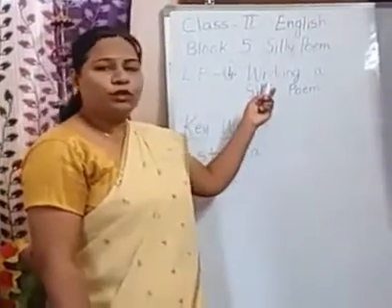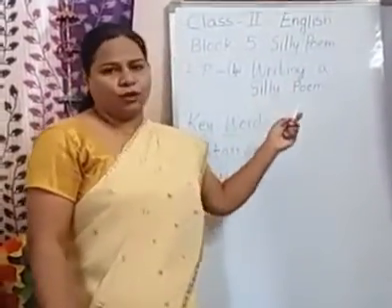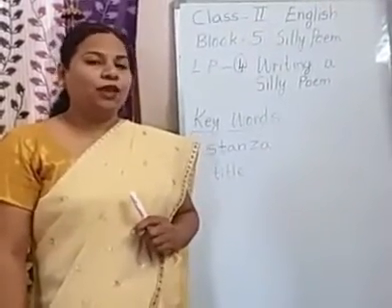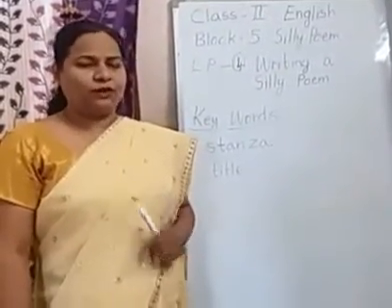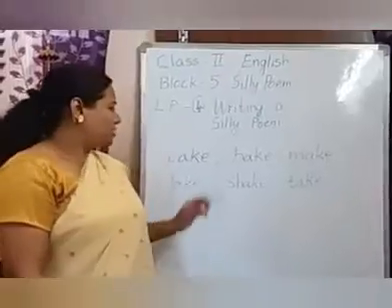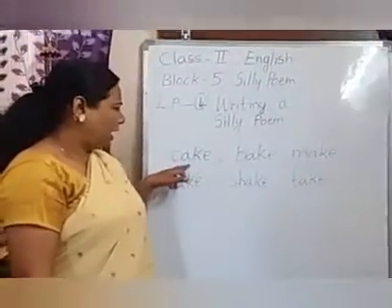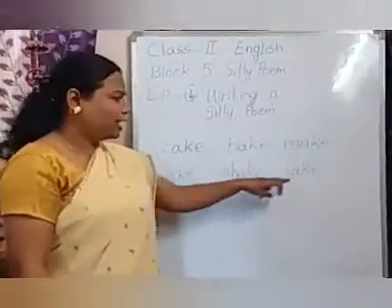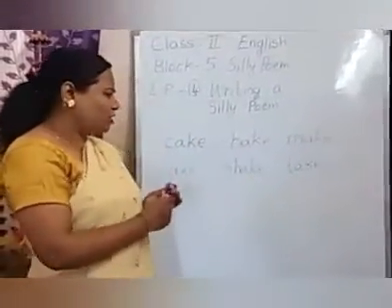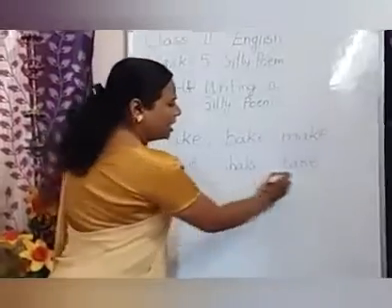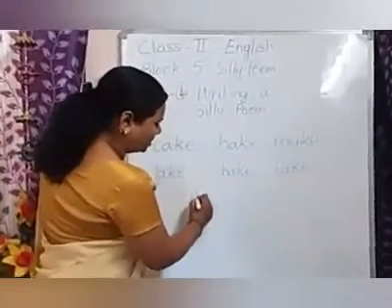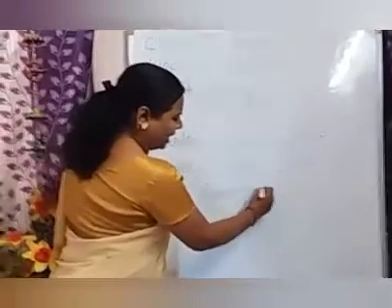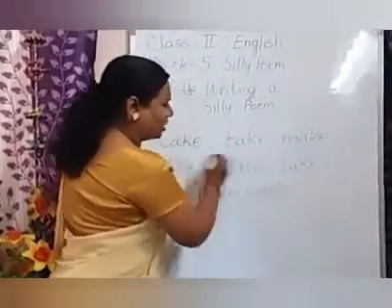Today I am going to explain you writing a silly poem. For writing a poem, what do we need? We need first rhyming words. Okay children? Yes children, now cake, bake, make, lake, shake, take. All these are what children? All these are rhyming words. Yes, we are having these rhyming words.